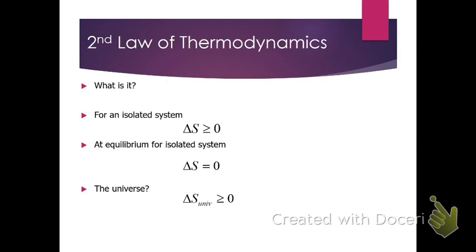The universe being an isolated system obviously means then the delta S for the universe is greater than or equal to zero, and that kind of wraps us back around to what we said earlier, and that is that the second law indicates that the entropy of the universe will be increasing. The equal sign again refers to the equilibrium of the universe. The universe is striving toward equilibrium, and we'll talk a little bit about that in a later video.